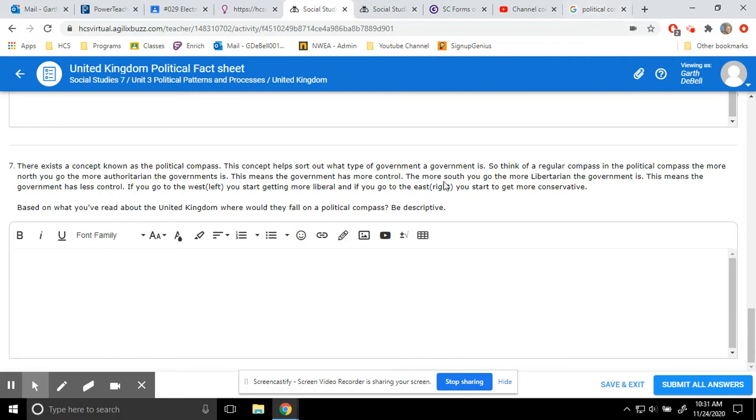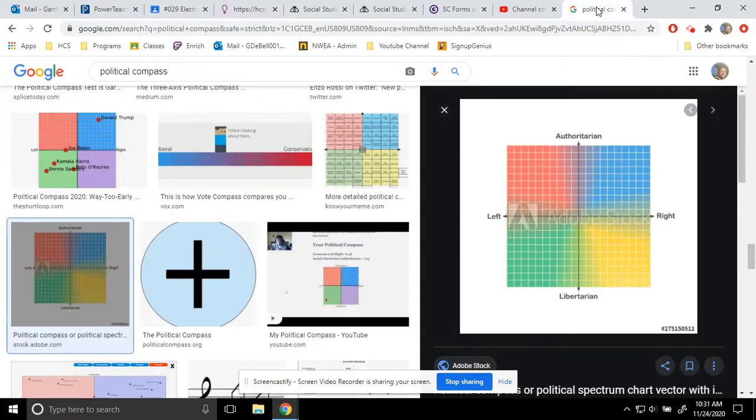So I'm going to show you a picture of a compass to explain what it looks like. So here is your political compass. So you have authoritarian, libertarian, right, conservative, left, liberal. So you might have different people or different governments in different places.